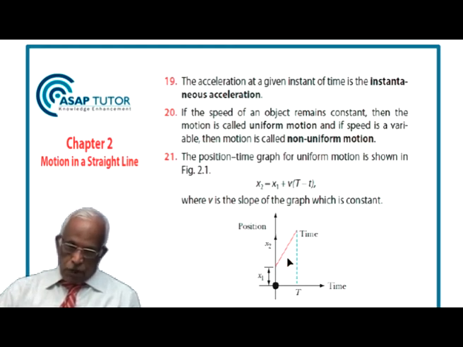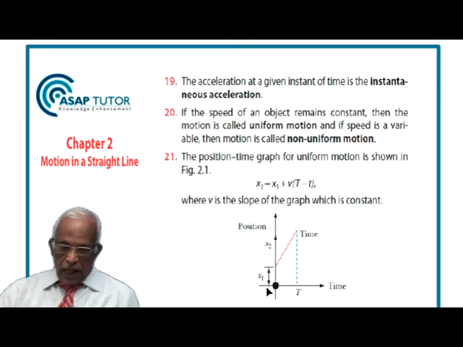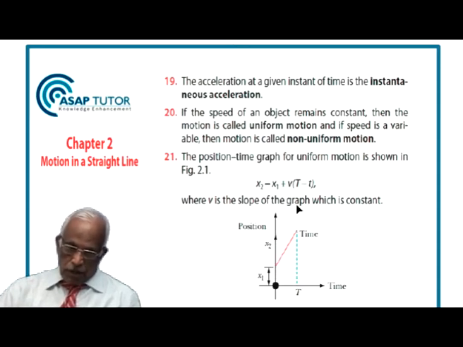At time t equal to 0, you have the value of position as x1, and as time increases from here to here, the position increases from x1 to x2. So my equation is x2 equals x1 plus v times t, where v is the slope of the graph, which is supposed to be constant for this purpose.